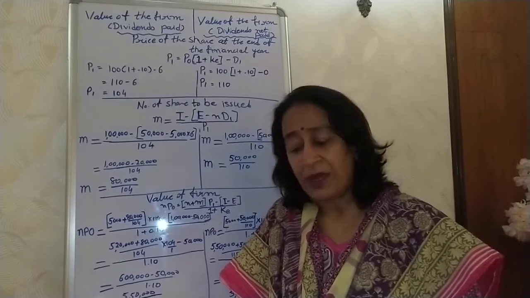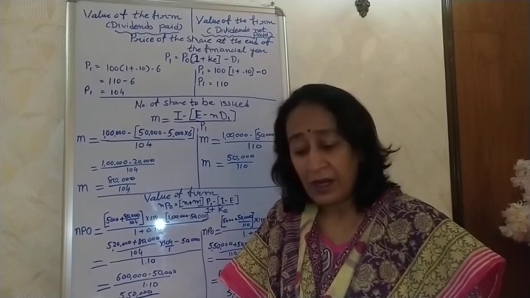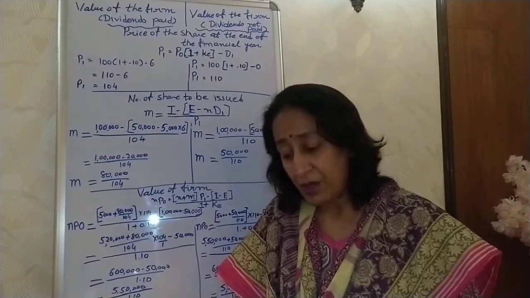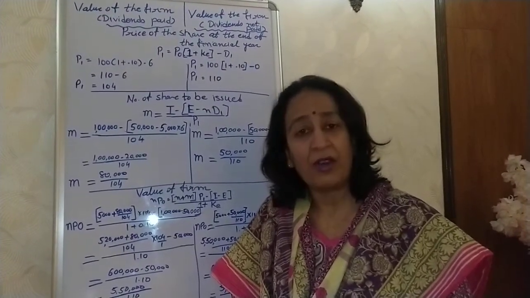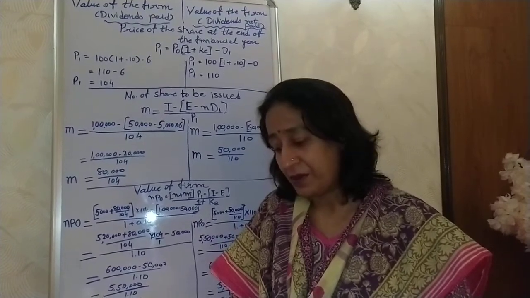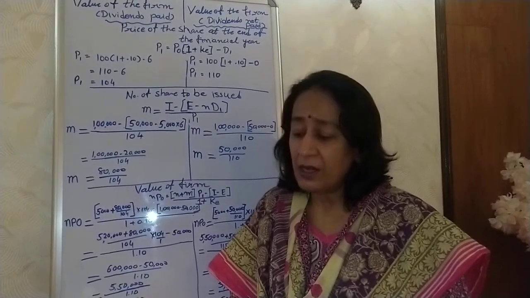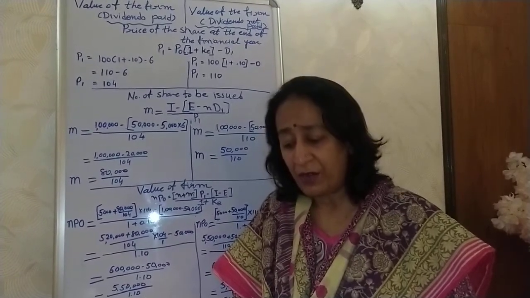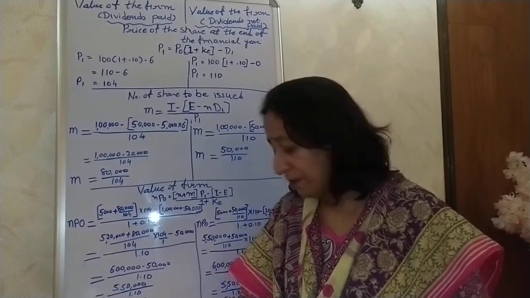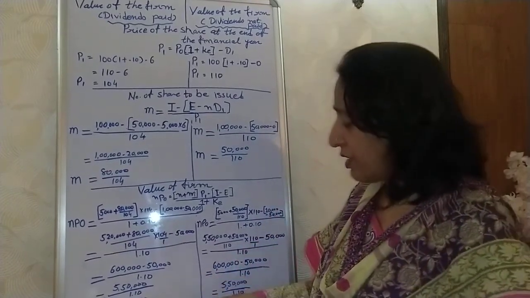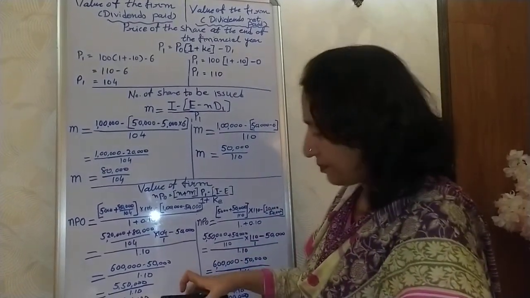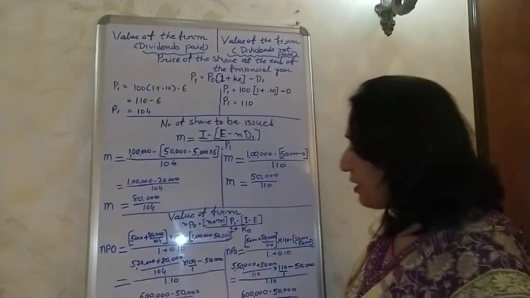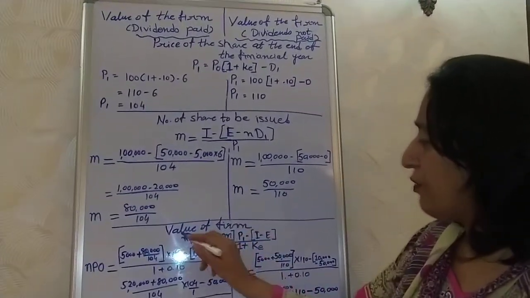The company expects to have a net income of rupees 50,000 and has a proposal for making new investments of rupees 1 lakh. Show that under the MM hypothesis, the payment of dividend does not affect the value of firm. Let's try to understand the situation. Now we are interested to get the idea about the valuation of firm.